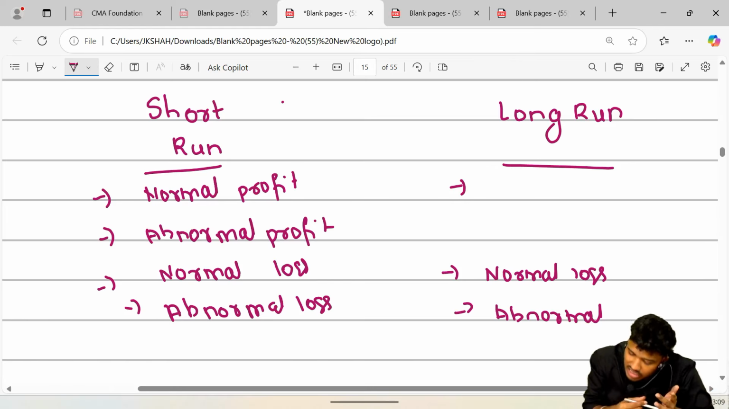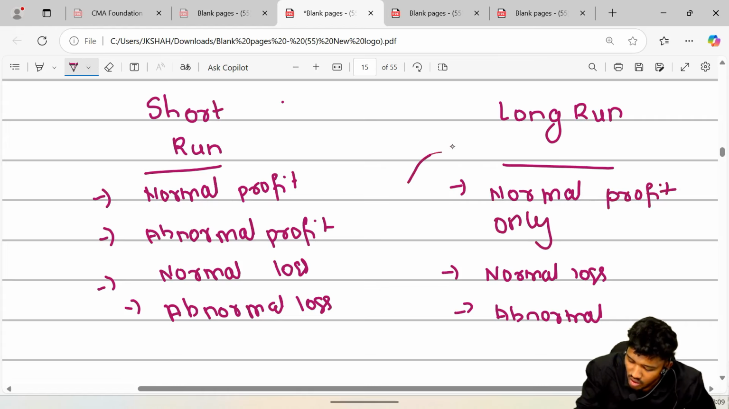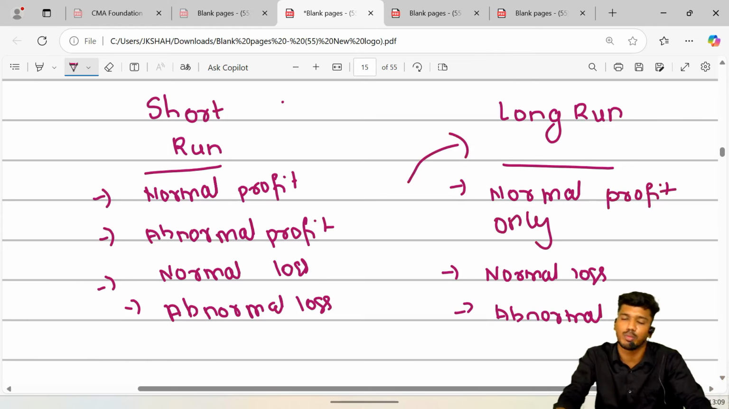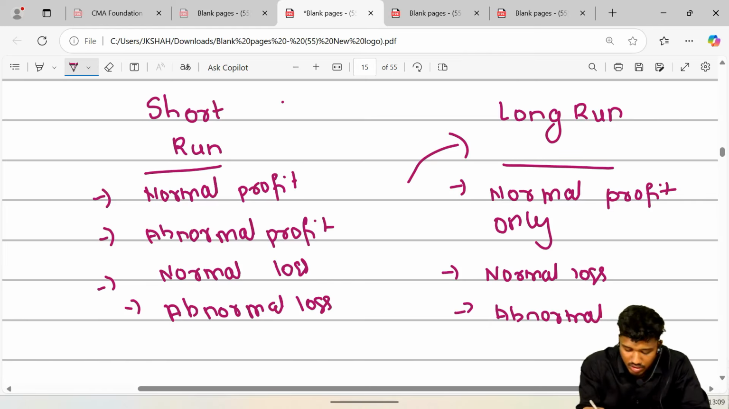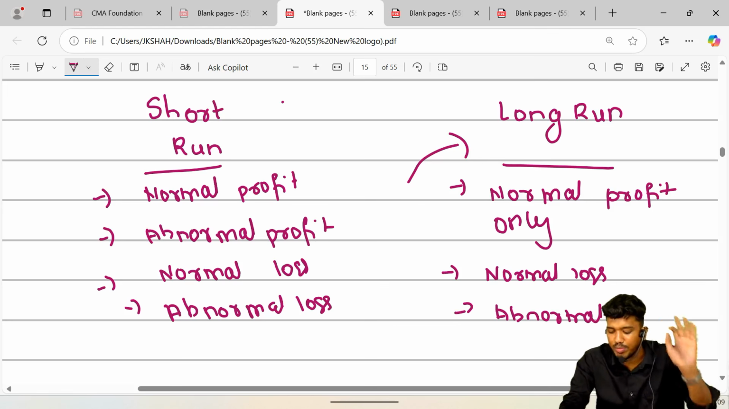Hence there is only long run, in long run you can only earn normal profit. So only normal profit can be earned in long run. Short run you can make any profit, normal profit, abnormal profit, normal loss, abnormal loss, yeah. But in the case of long run you can earn only and only normal profit, and if loss